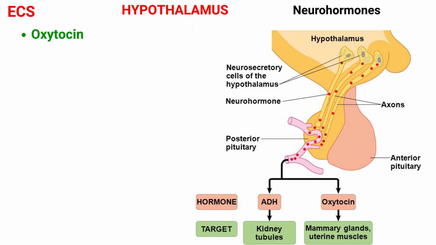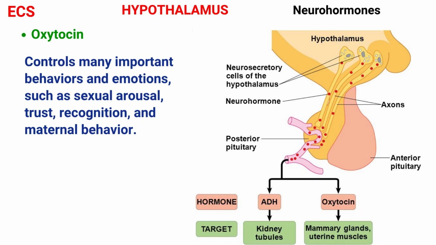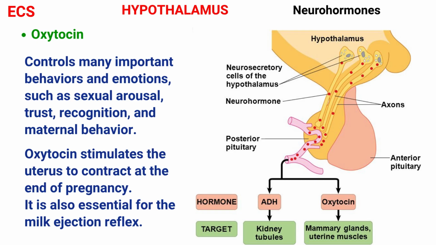Next is oxytocin. This hormone controls many important behaviors and emotions such as sexual arousal, trust, recognition, and maternal behavior. It is also involved in some functions of the reproductive system such as childbirth and lactation. Oxytocin stimulates the uterus to contract at the end of pregnancy. It is also essential for the milk ejection reflex, which releases the flow of milk in the breast of nursing mothers.